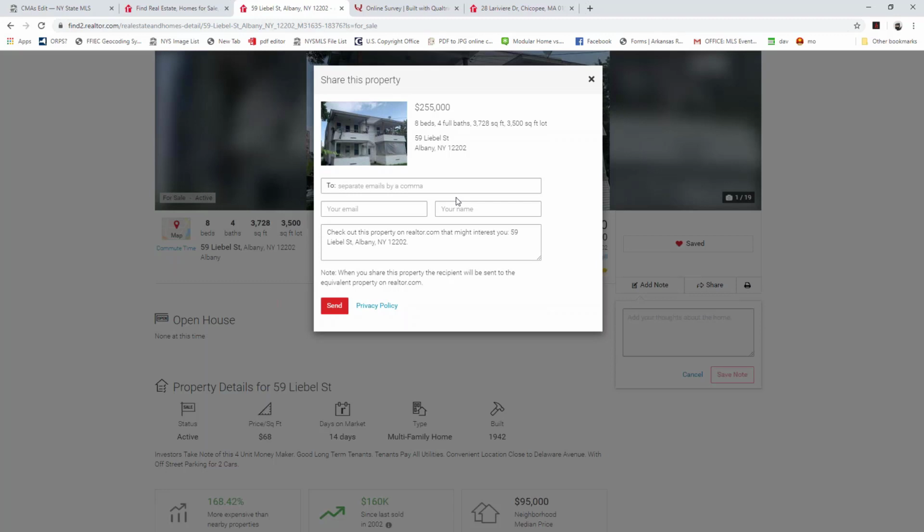So if you want to share this over to one of your clients, one of your customers, you can share this to them. However, please keep in mind, this will take them to that public version of the listing, so they will see the original listing agent on it. This already has been brought up with the team over at Professional Search, so we hope that they will be making changes to that very, very soon.